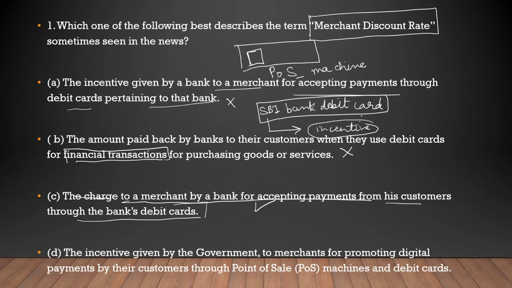Next option is the incentive given by the government to the merchants for promoting digital payments by their customers through point of sale machines and debit cards. It is not the incentive given by the government. Later on, the government is now working in that direction to provide some incentives to the merchants. As of now, this merchant discount rate has been removed, only to give incentives to the merchants so that they can use the POS machine more effectively. But the most correct option at the time when this question was asked is that it was charged by the bank to the merchants.